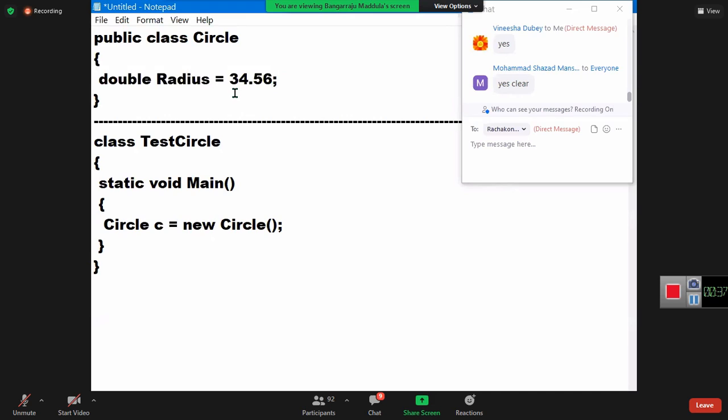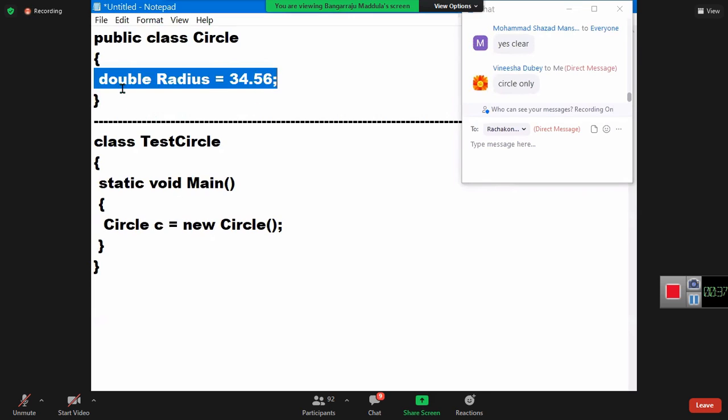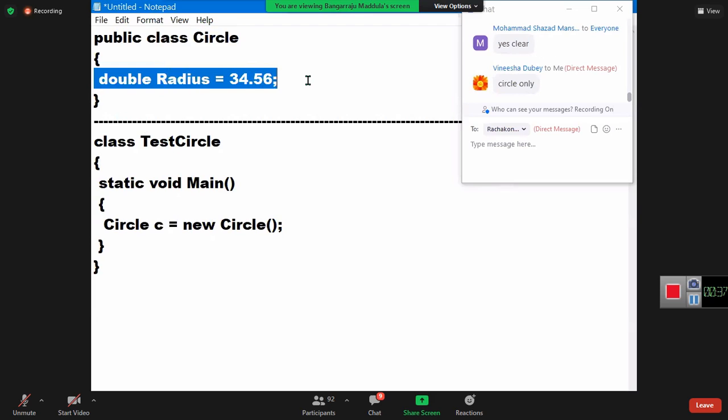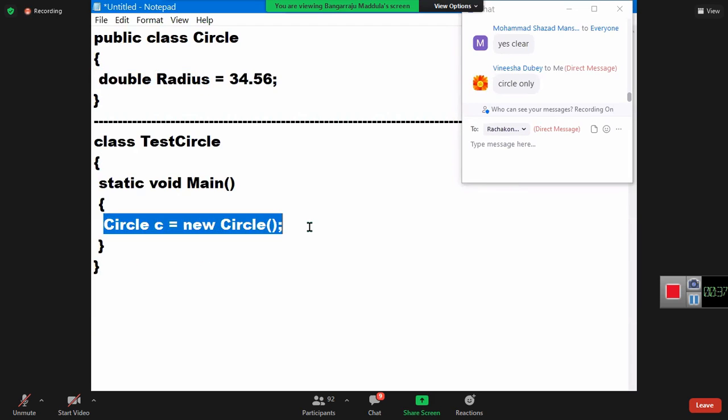Private, I'm telling now, fast. Within the class, it is accessible only within the class. It is not accessible out of the class. So out of the class, this cannot be accessed because every member of a class is private by default. Class is public, but that doesn't mean that members are public. Members are private by default. You did not give any scope there, so they are not accessible outside of the class. So I can create an instance, but I cannot access the radius.